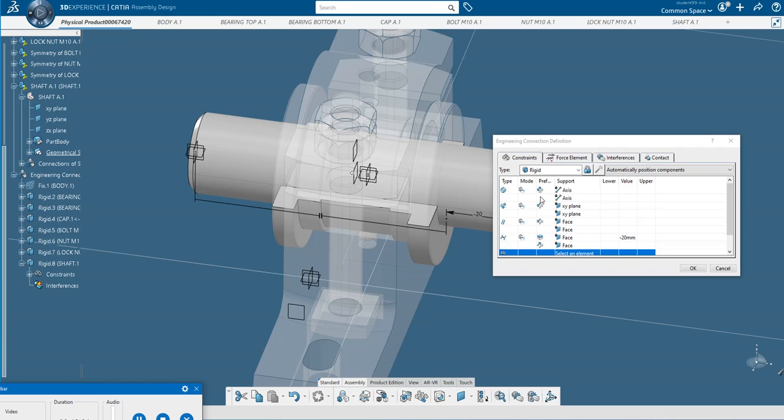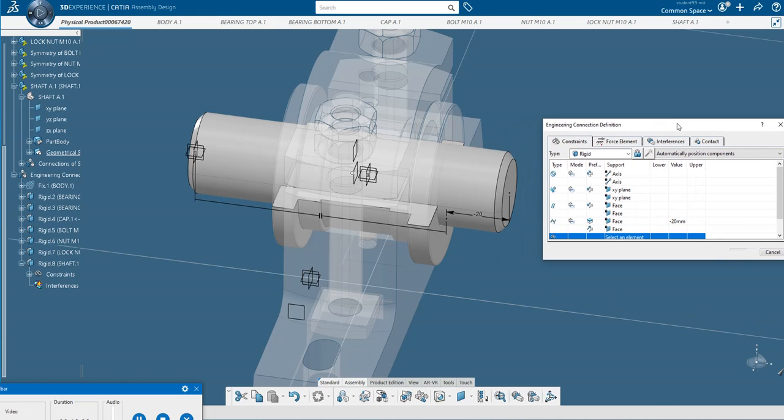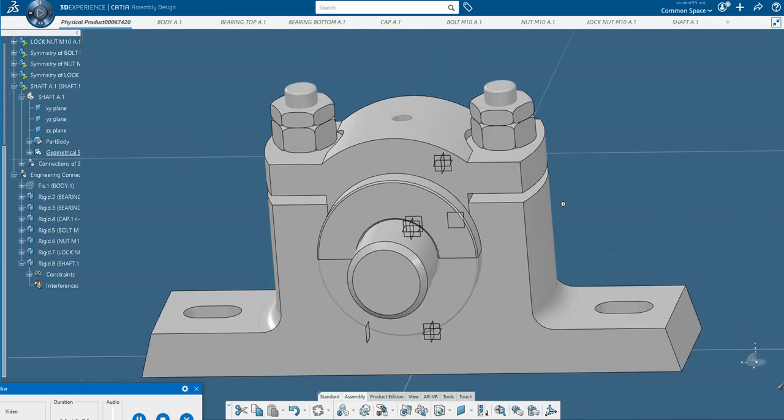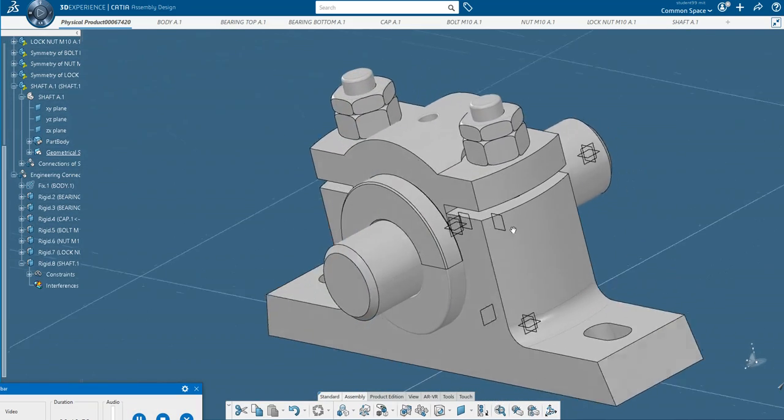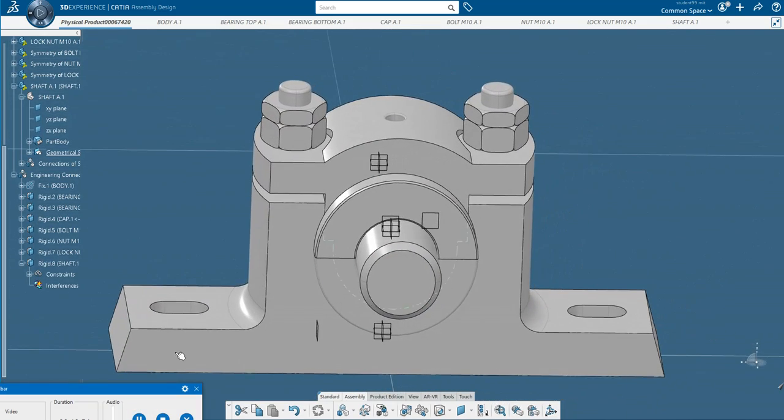You need to give all these constraints in order to constrain this shaft, that is axis constraint. Then you have to give one offset, that is this face to this face, that is offset, and this plane to this plane you have to give the parallelism. So this is the final assembly of plumber block.